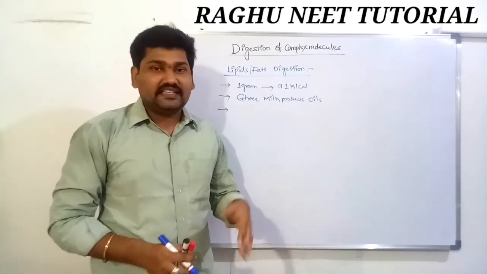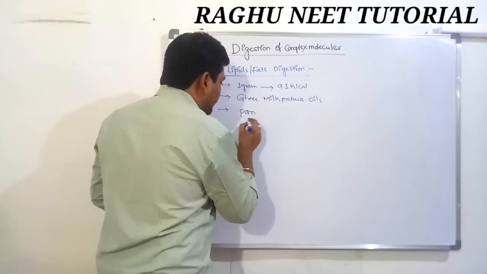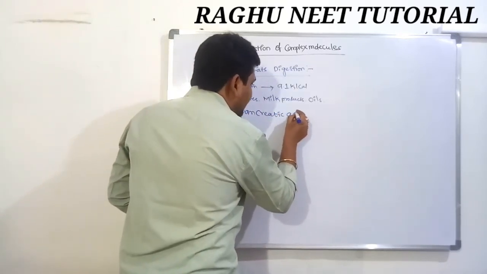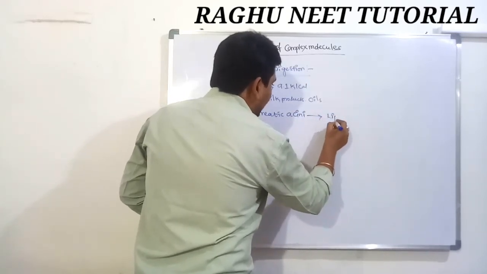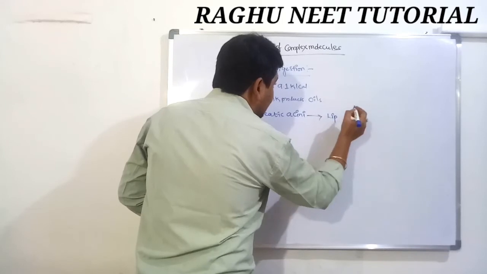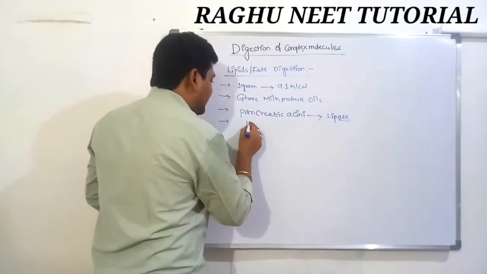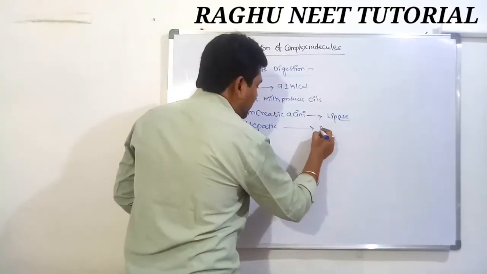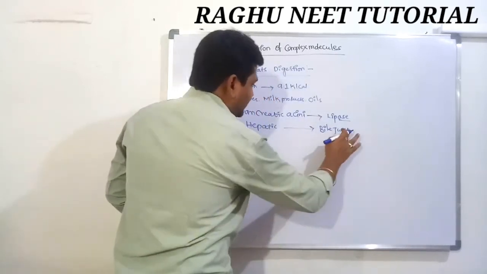The pancreatic acini secrete lipase. Which one? Pancreatic acini, very important. Pancreatic acini secrete lipase. Words ending with ase mean enzyme. Lipase. Next one, the hepatic glands secrete bile juices.